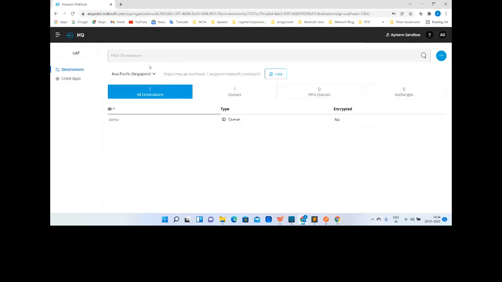So what does that mean? Whenever you want to start with the demo, or with the Mule application, we require these details. We require the location URL where we want to connect, the queue name through which we want to access the data, and to do all of these things we require authentication and authorization, which can be done with the help of client ID and client secret.